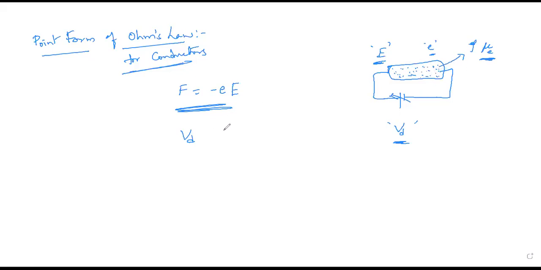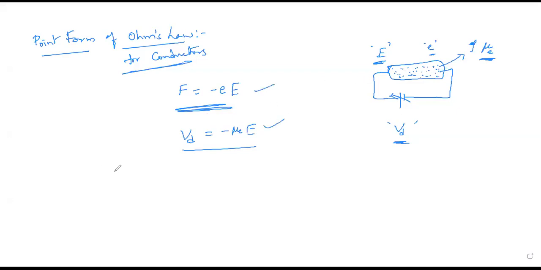So now I can write the drift velocity as minus mu_e E. That means the drift velocity is the mobility of charge carriers into the applied electric field. When you apply this electric field, this much average velocity takes place with respect to the mobility of electrons. So this concept is fine.